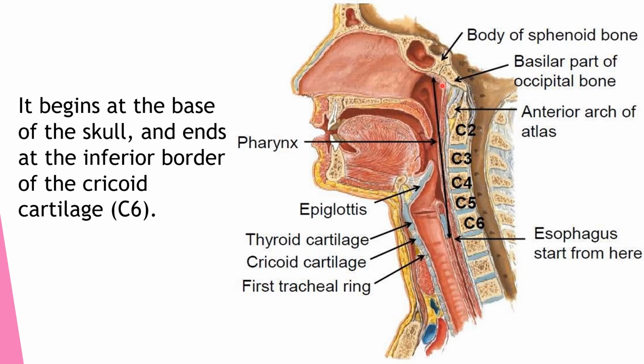You can see in the picture, this is the base of the skull. So it begins from here and ends at the level of C6 or at the level of cricoid cartilage. This is cricoid cartilage. This is cervical vertebra 6th number and it ends here. From here the esophagus starts. In other words, esophagus is the continuation of pharynx at C6.